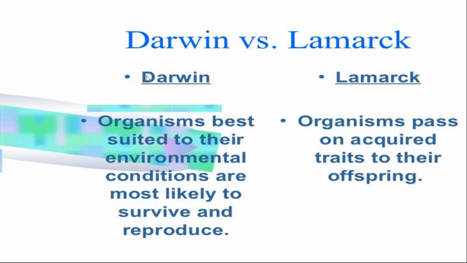The next theory was also known as Neo-Darwinism. Darwin also gave another theory, Neo-Darwinism. In that theory, mutation was the main point that was discussed.